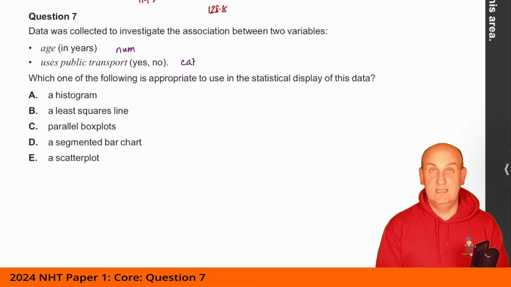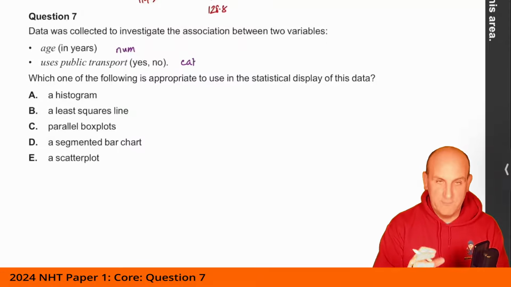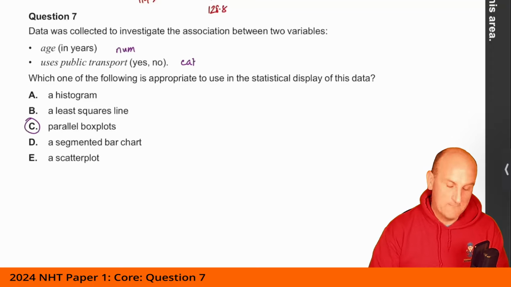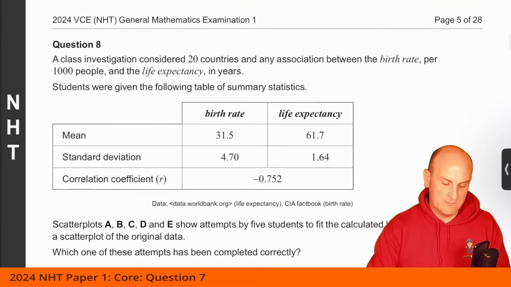Now, if you are using the Cambridge textbooks for VCE, one of the end of the chapters, which graph actually tells you the best one to use for numerical and categorical is parallel box plots. So that's just grabbing your summary book and having a look and saying, well, which one is the best one for numerical and two categories? It is parallel box plots.